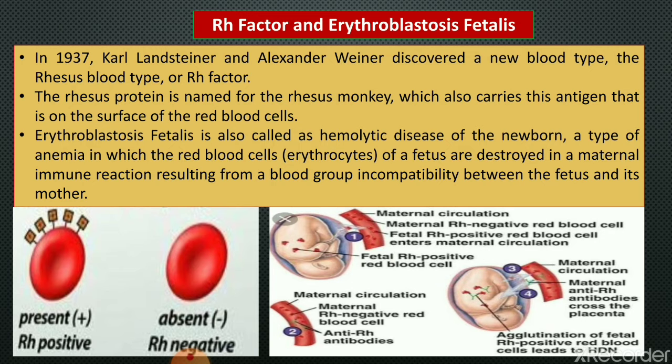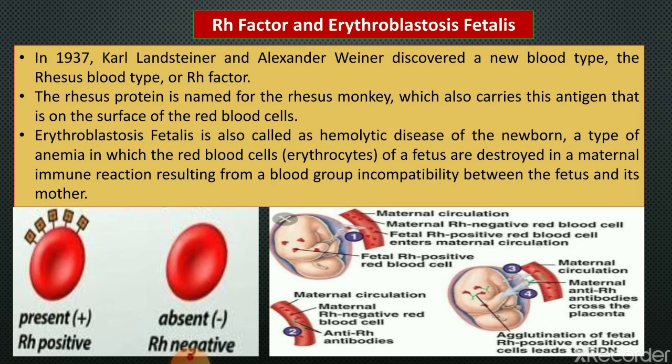This incompatibility arises when the fetus inherits a certain blood factor from the father which is absent in the mother. You will study in detail in higher classes what happens when the father is Rh positive and the mother is Rh negative. In such a case, most of their children will be Rh positive, having received the Rh factor from the father, while the mother is Rh negative.